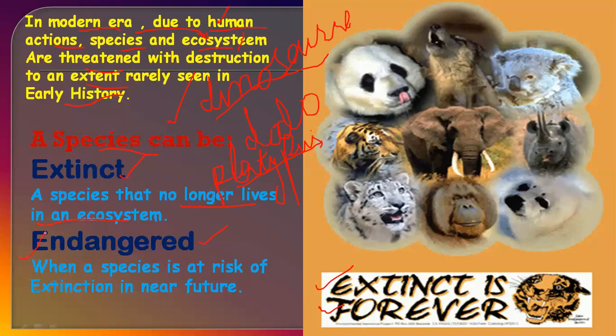If we talk about endangered species, endangered means near to extinction. The species which is at risk of extinction in the near future, like after some years, the species can completely die off, just vanish from the earth. But right now there are some organisms of that species present, so that's why it is called endangered species, meaning that it is in great danger. That is also called threatened species.